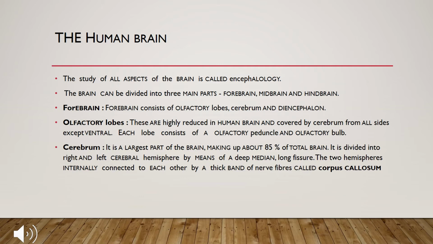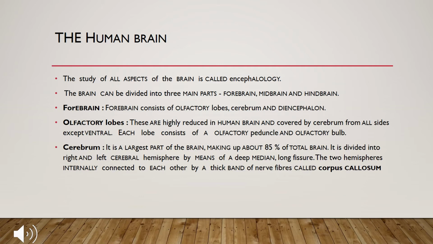Olfactory lobes are highly reduced in the human brain and covered by the cerebrum from all sides except ventral. Each lobe consists of an olfactory peduncle and olfactory bulb. Now let us study the cerebrum. It is the largest and most important part of the brain. It makes up about 85% of the total brain.